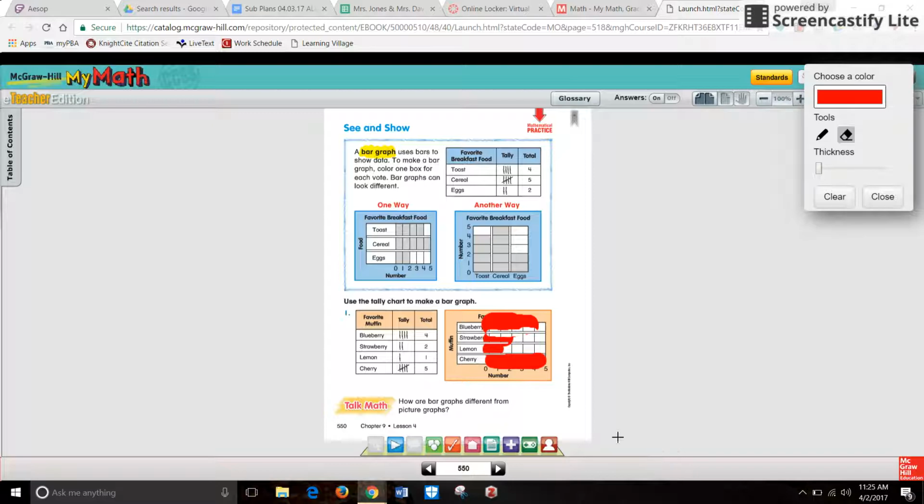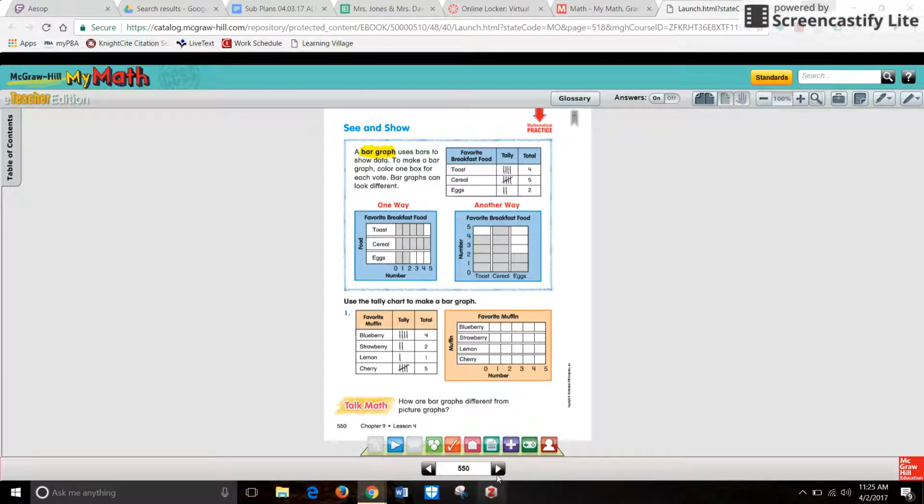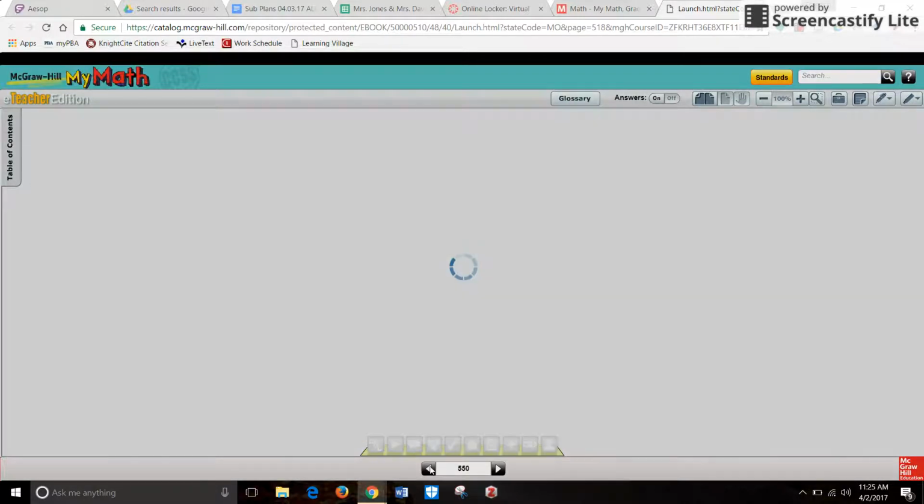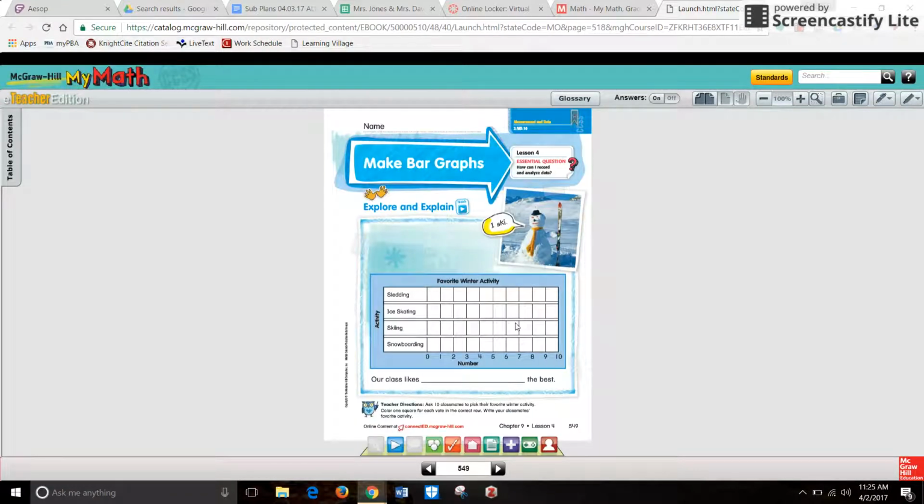Like that. But you can see I only colored in 2 boxes for strawberry because only 2 people liked it in this data. Then it has more ways to practice. So the first 2 pages of charts that I showed you, where I colored in information, these were called horizontal bar graphs.